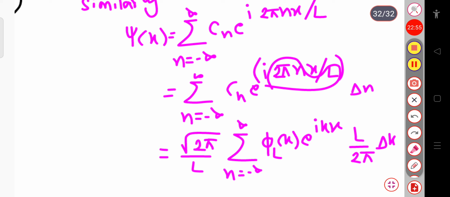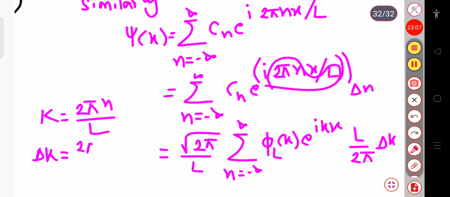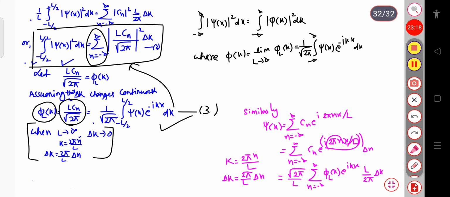Since k equal to 2 pi n by L, delta k will be equal to 2 pi by L into delta n, or delta n will be equal to L into delta k divided by 2 pi. But in this expression, 1 by root 2 pi is present. So this 1 by root 2 pi and this 2 pi will get cancelled, and this will remain as 1 by root 2 pi. You can simply substitute and you will get the answer.